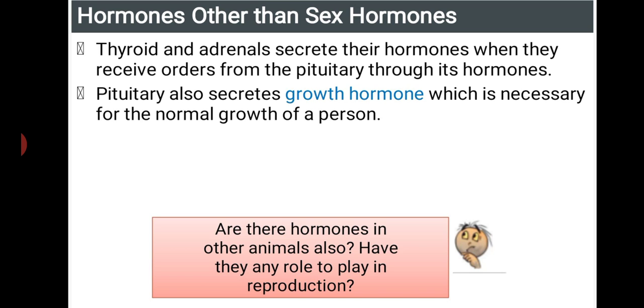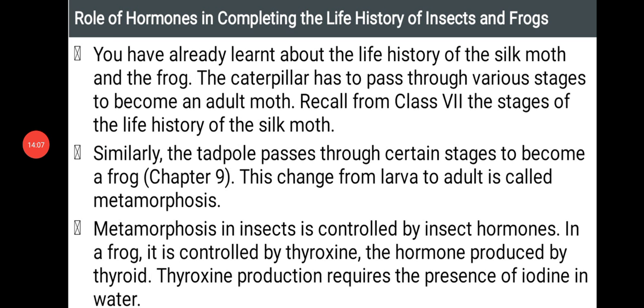Do hormones in animals also have any role in reproduction? Yes. Just as we have various types of hormones, animals also have a number of types of hormones. Roles of hormones in completing the life history of insects and frogs. You have already learnt about the life history of a silk moth and a frog. The caterpillar has to pass through various stages to become an adult moth. We have already seen that in the earlier classes. Similarly, the tadpole passes through certain stages to become a frog.